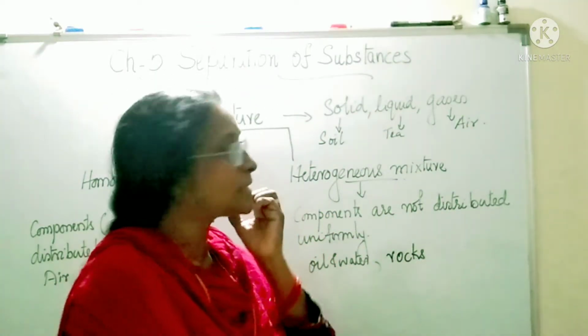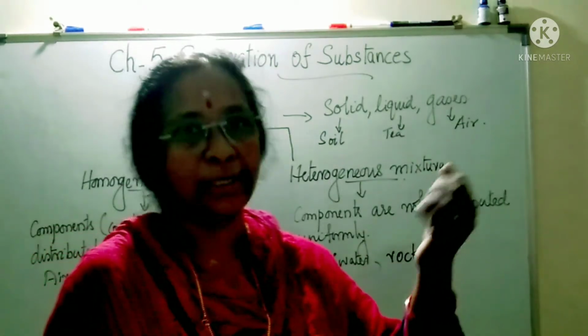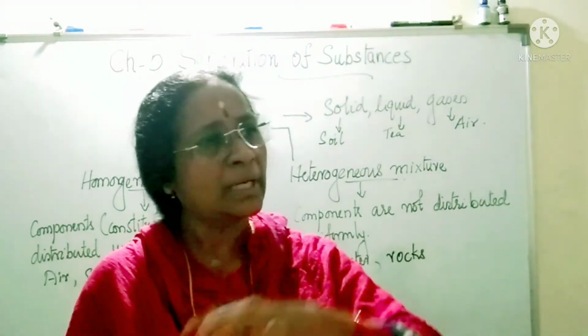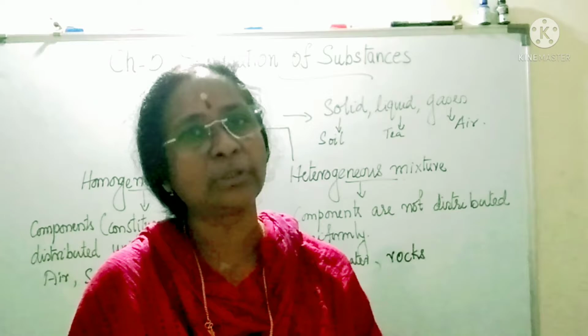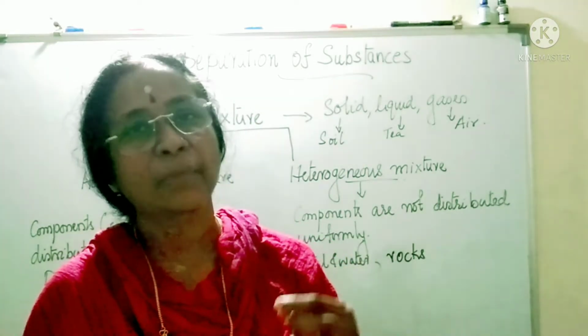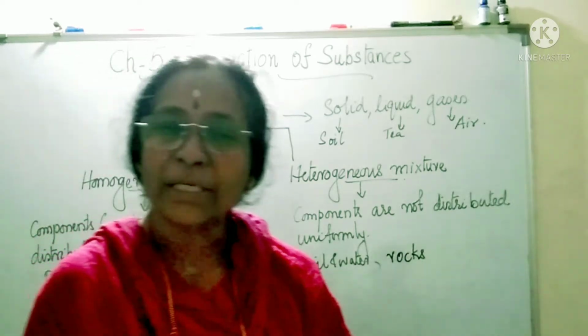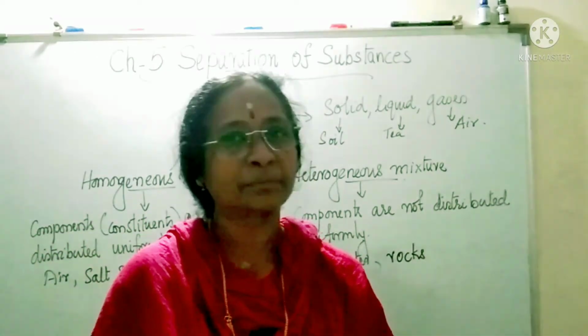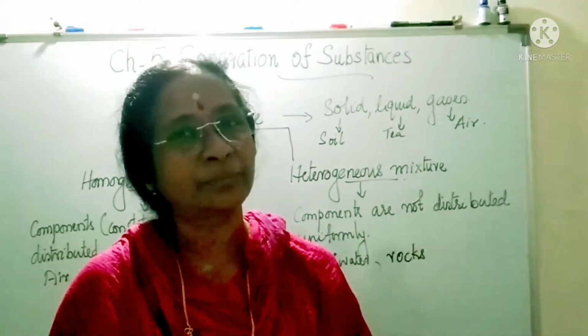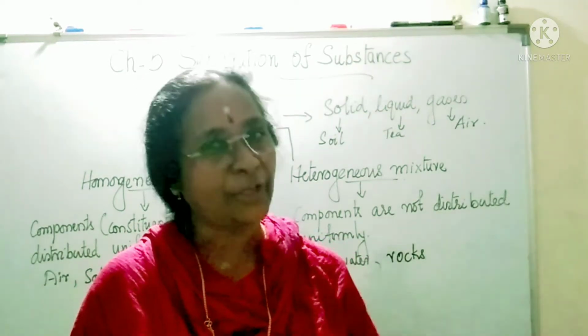Example of solid mixtures: if you take soil, rocks, it has so many things inside. You might have seen mummy preparing tea at home. How does she prepare tea? What all things are added in tea?